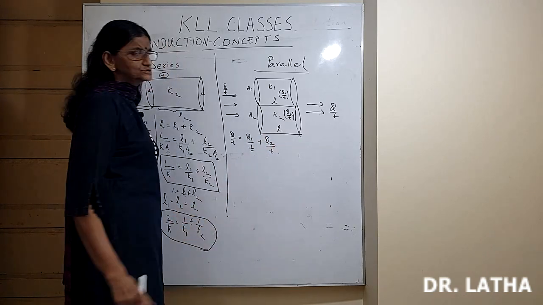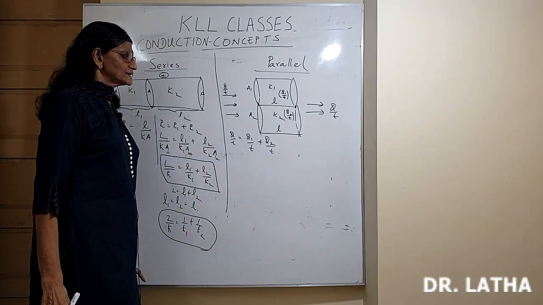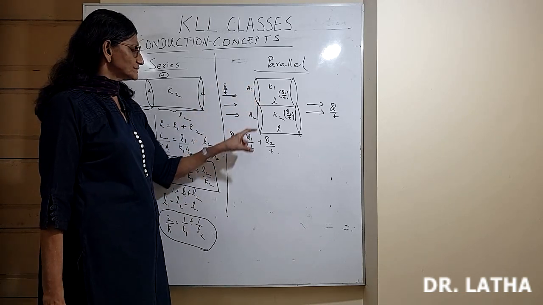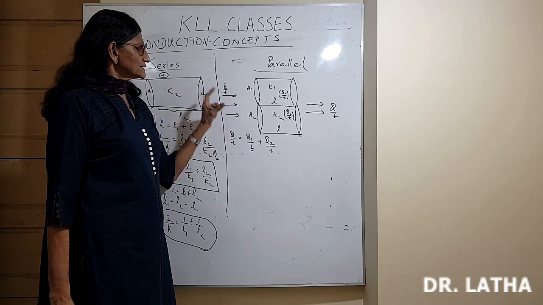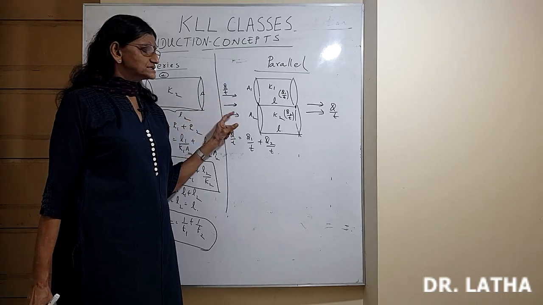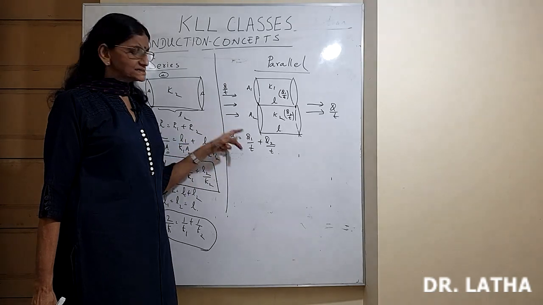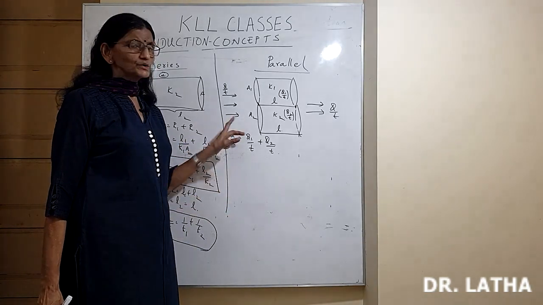We are talking about two conductors connected in parallel. So that's how you know conductors are in parallel. The total heat splits up. Then for conductors in parallel, what is the expression for effective thermal conductivity? Either you remember the final result which we are going to get, or how it comes I am going to show you.